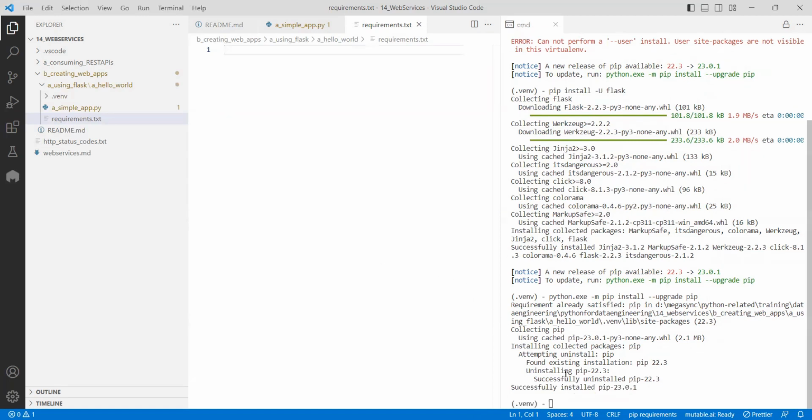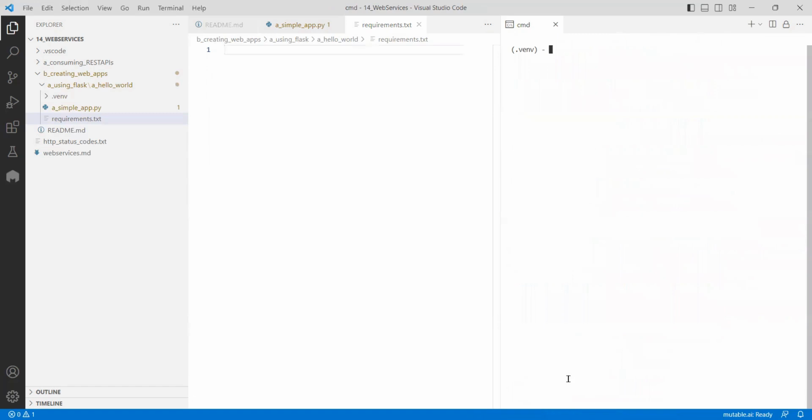So for that, we need to go here. If I clear the screen, there is something called list. It is a module which has all these options. If I do pip list, it will list all the modules which are installed. By default, only a few are coming because it is a virtual environment.